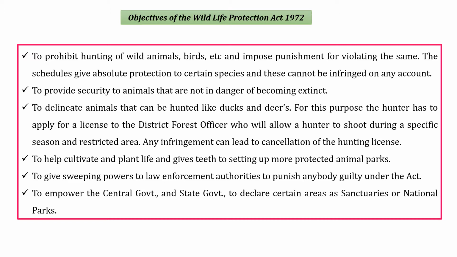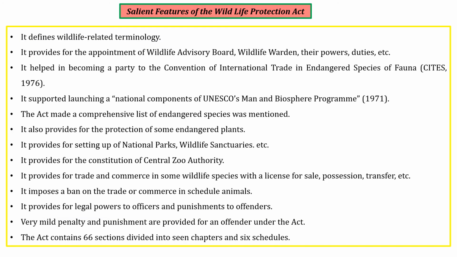Next, it empowers the central government and state governments to declare certain areas as sanctuaries or national parks. So the Wildlife Protection Act allows the central government as well as state governments to declare any part of an area or region as a sanctuary or national park, which is restricted only for the animals, and human beings are restricted from going there without the permission of the legal authorities. Next are the features of the Wildlife Protection Act.